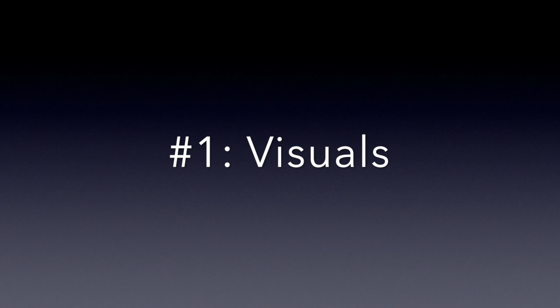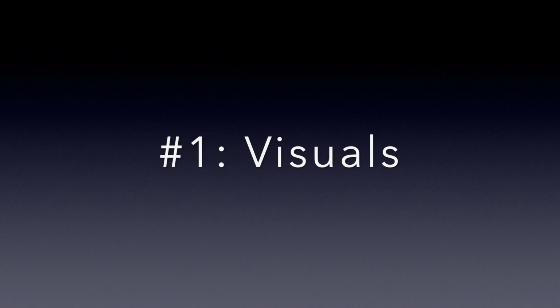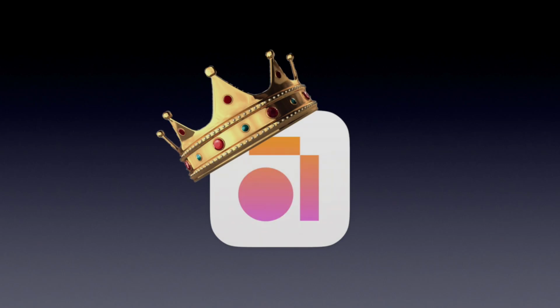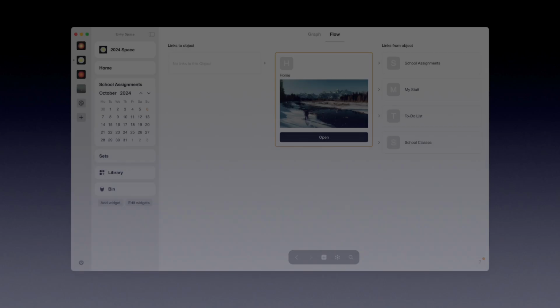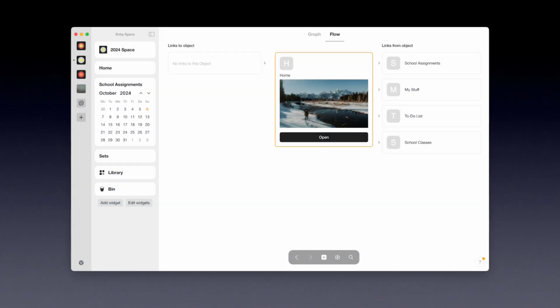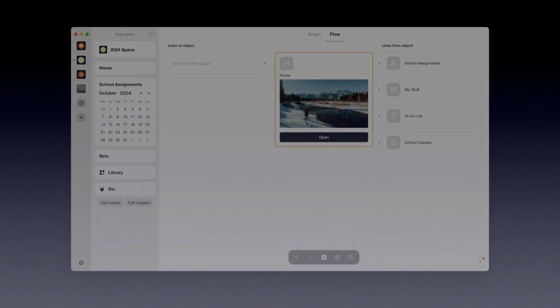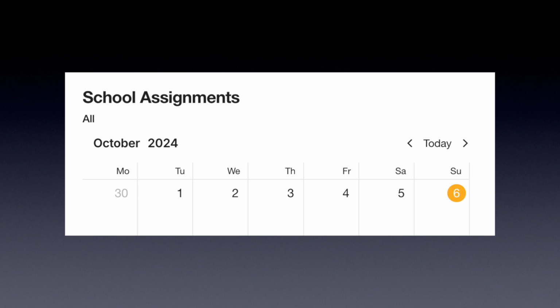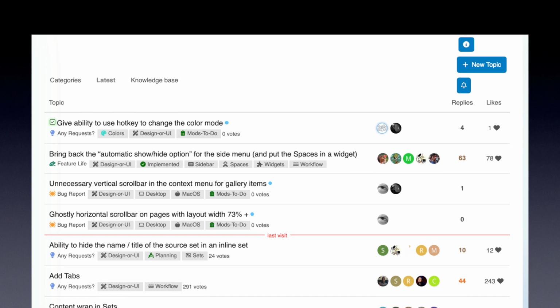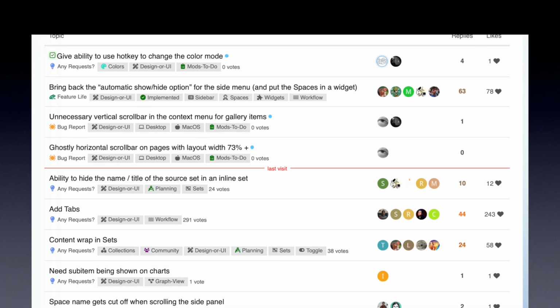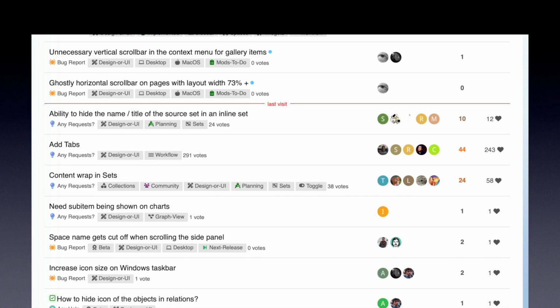Number 1. Visuals. Now, I know that visuals are somewhat subjective, but I feel like I have to give this one immediately to Anytype. Capacities can do a lot, more on this later, but Anytype has a distinctive and complete visual style. It's not personally my favorite, but you can't deny that Anytype feels like it's been more thought through. This may be due to the intense scrutiny which the Anytype community feedback page gives, but there's consideration to each and every aspect of the experience in this app.